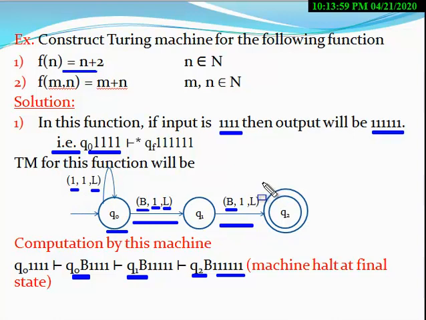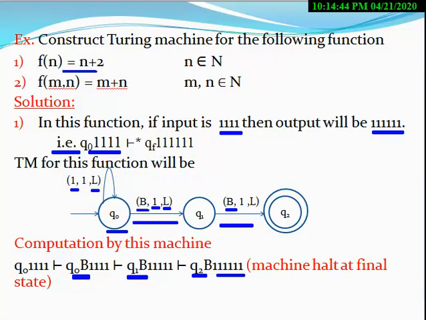This Turing machine behaves like this function. The output of this function is 2 greater than the input. Here also, if you pass any natural number to this Turing machine, then you will get the output as n+2, that is, 2 additional. Therefore this machine works correctly like this function.